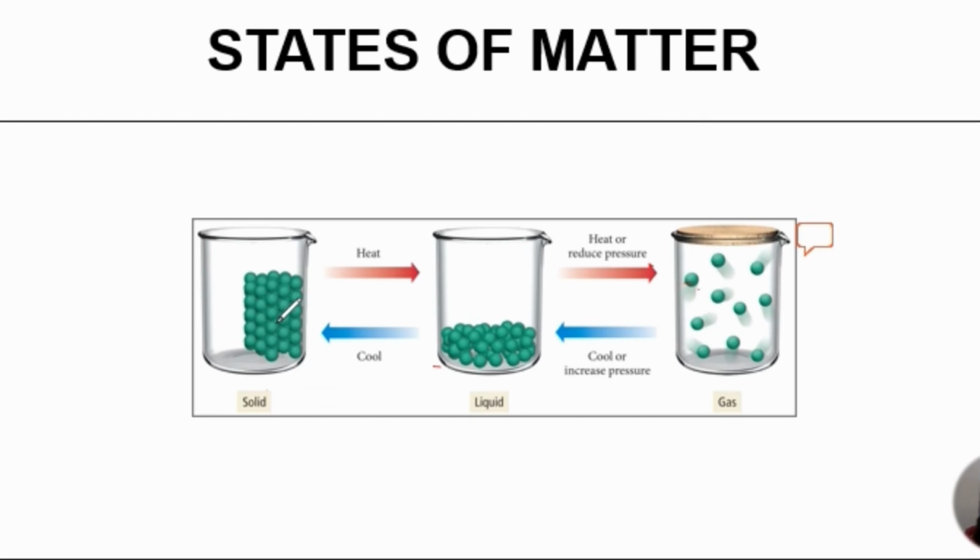So in case of the solid, the intermolecular force of attraction is very high. So the molecules are very tightly attached to each other. Whereas in case of the liquid, the binding force is relatively lesser. So the molecules will be slightly apart from each other. Whereas in the gaseous state, the molecules occupy almost the entire space which is available to them. The intermolecular force of attraction is least in case of gaseous particles.